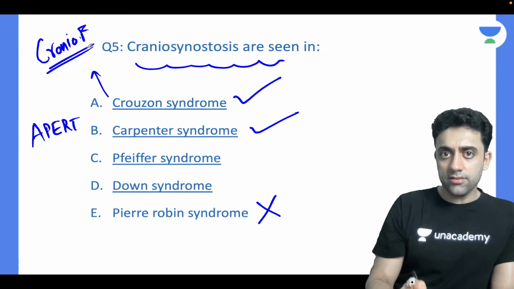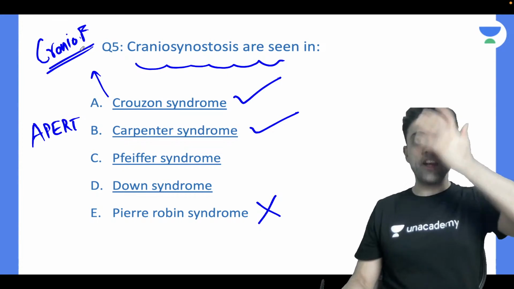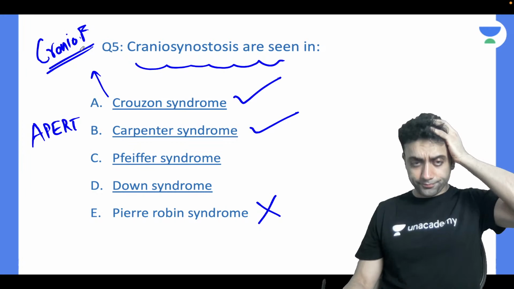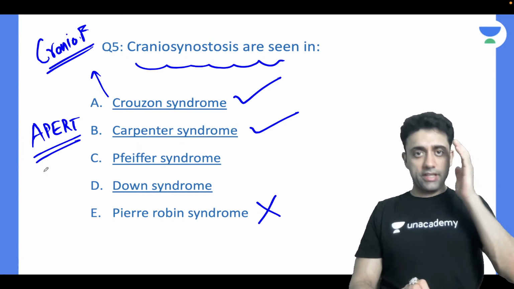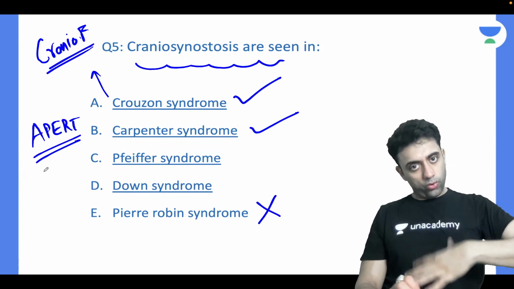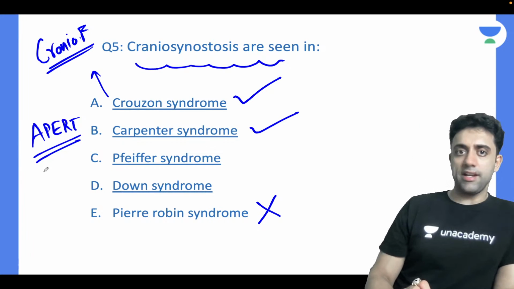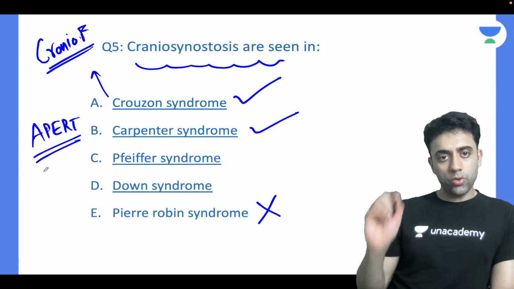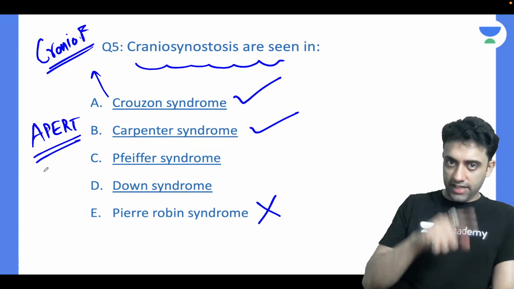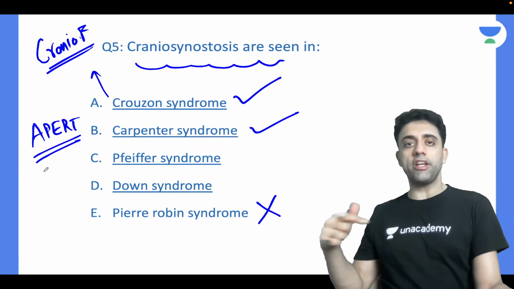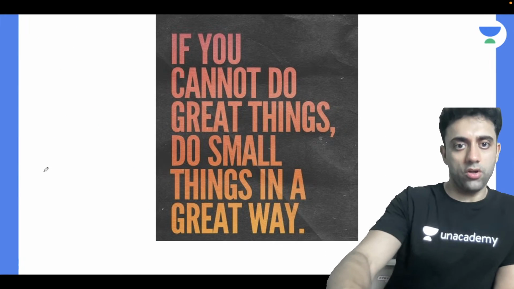Remember, in Crouzon syndrome, only cranio and facial problems are there. Whereas in Carpenter or Apert syndrome, there will be craniofacial plus whole body abnormalities. Whereas in Crouzon, it's only and only craniofacial. But in Carpenter or Apert, it is cranio plus facial plus other body abnormalities. That you should know. Okay, next question.